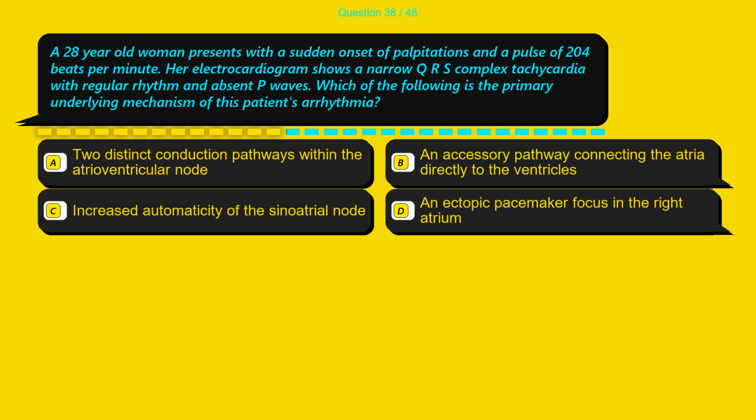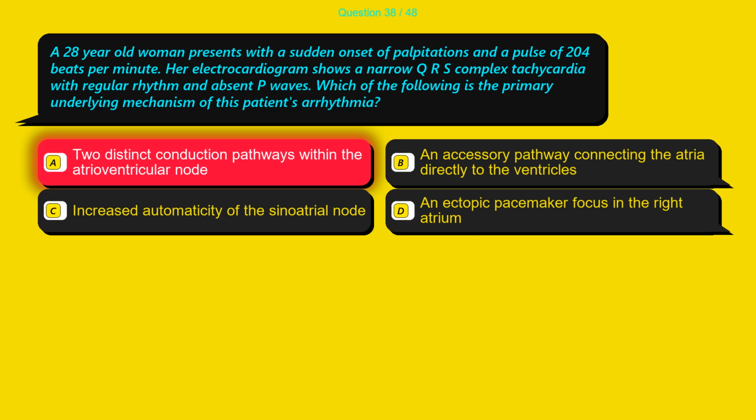Option A, 2 distinct conduction pathways within the atrioventricular node. Option B, an accessory pathway connecting the atria directly to the ventricles. Option C, increased automaticity of the sinoatrial node. Option D, an ectopic pacemaker focus in the right atrium.